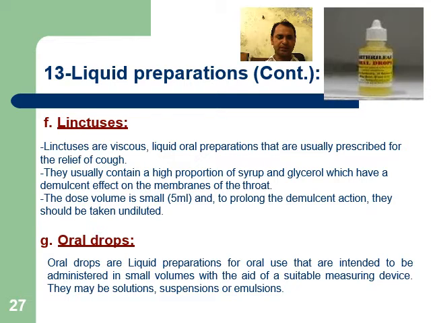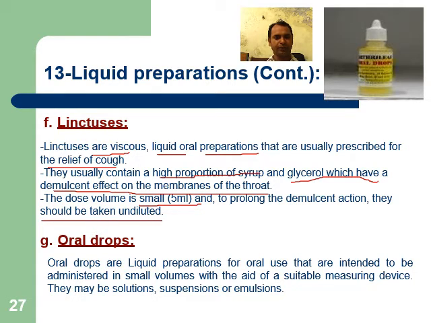Next is linctus. Linctus are viscous, liquid, oral preparations that are usually prescribed for the relief of cough. They usually contain a high proportion of syrup and glycerol which have a demulcent effect on the membrane of the throat. The dose volume is small, 5 ml, and to prolong the demulcent action, they should be taken undiluted. Oral drops.